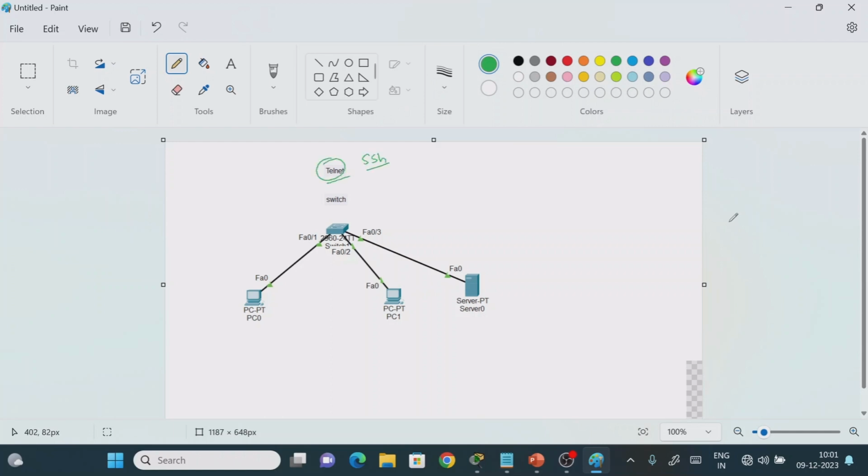First we will see what the use of these is. Telnet and SSH, these two protocols are used to connect to your remote machine. For example, here I am in Hyderabad, and this is my system which is located in Chennai. Now I am doing work from home. Actually I am a network admin.